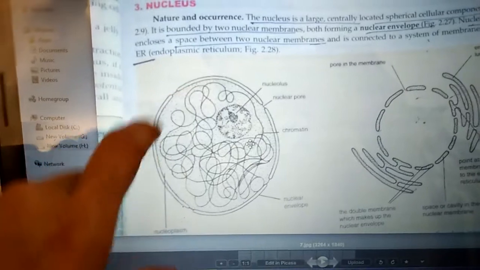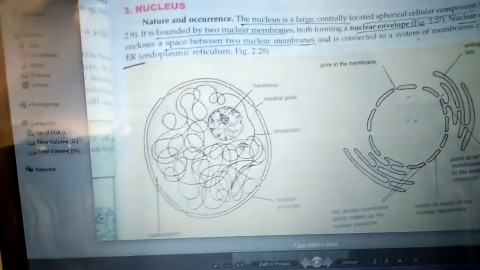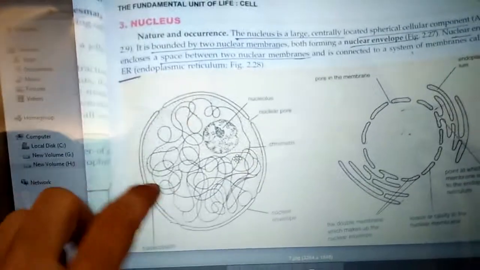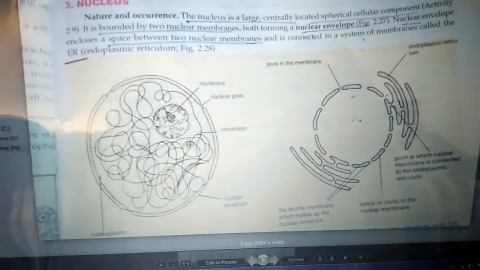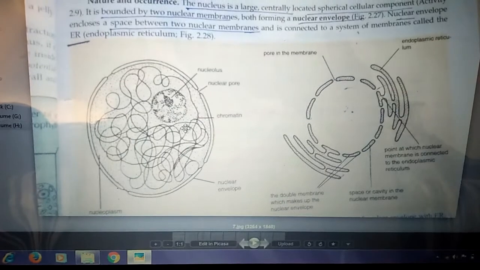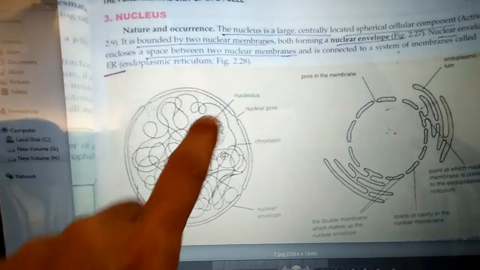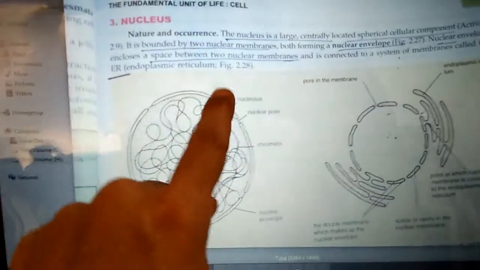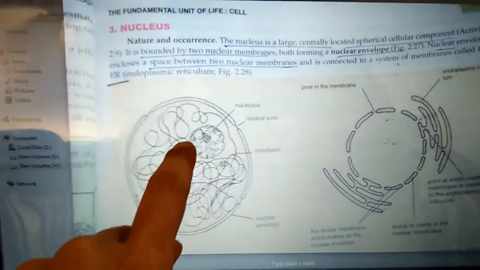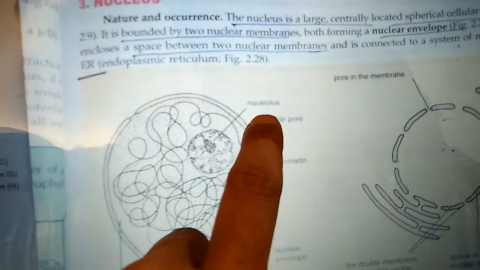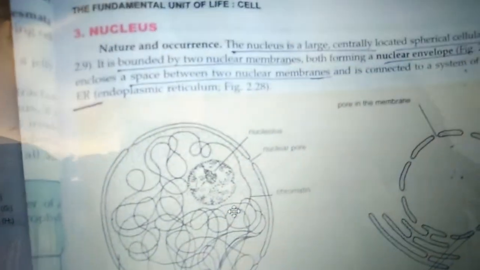Whatever the material present inside the nucleus, that is called as the nucleoplasm. And nucleus is centrally located, large spherical like structure. Nucleus controls all the activities of the cell. Now if we look in detail inside the nucleus, inside the nucleus there is a spherical structure and that spherical structure is called as the nucleolus.